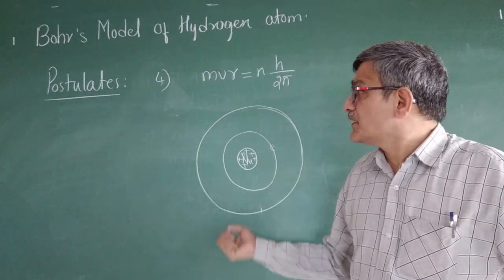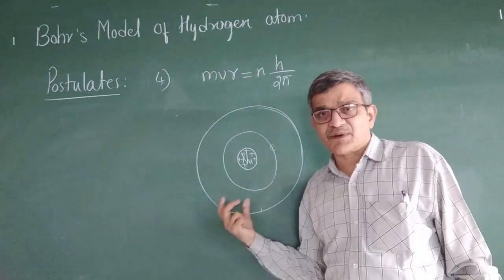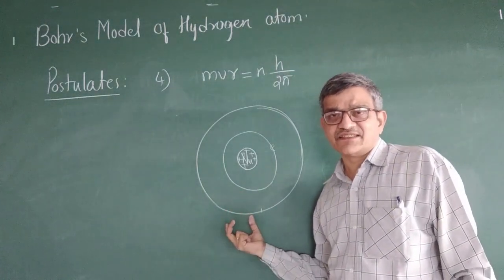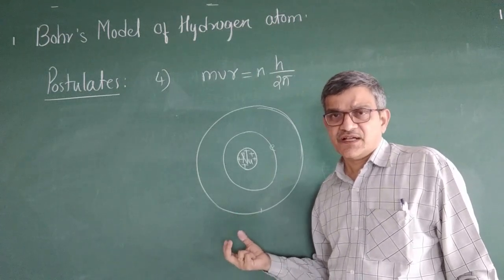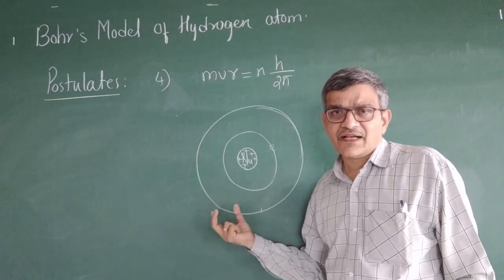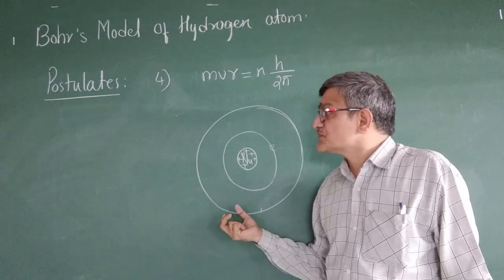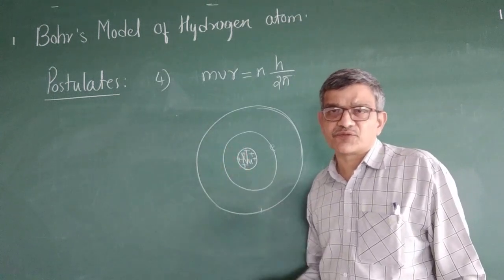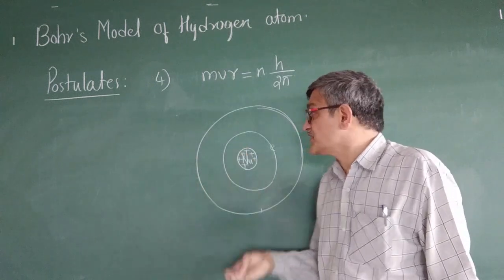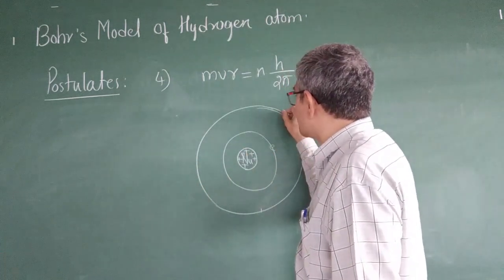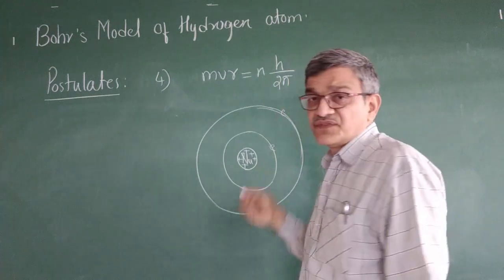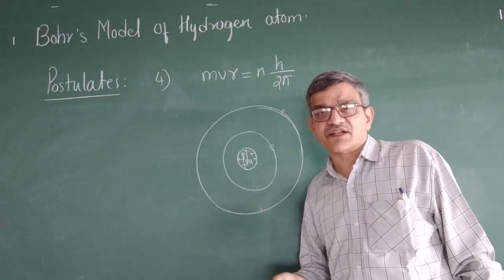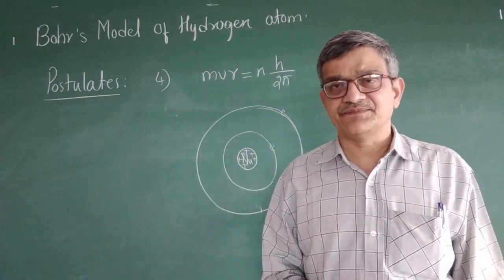When hydrogen gas is taken in a discharge tube and high voltage is applied, the electron can jump from one energy to another energy, to the next orbit. He observed that there are 5 spectral lines.